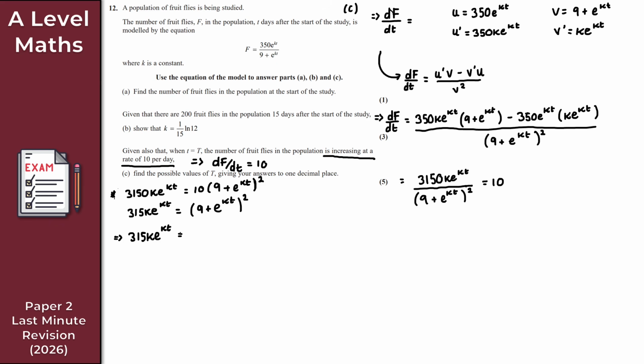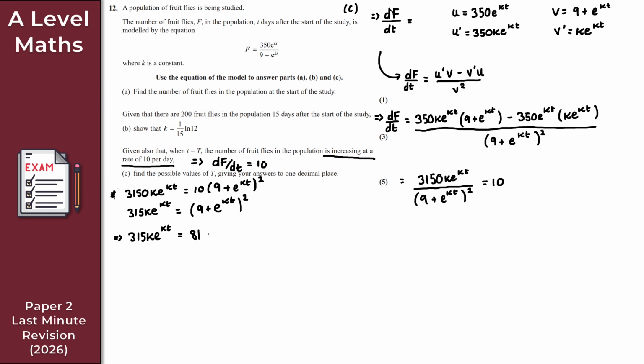Perfect. Now on the right-hand side here, then expanding these double brackets, what do we get here? So I'm going to get 9 times 9, so that's 81. I get 9 times e to the kt, so that's 9 e to the kt, and we do that again as well in the middle. So 9 e to the kt plus another 9 e to the kt. That is 18 e to the kt. So like I said, it is just easier.